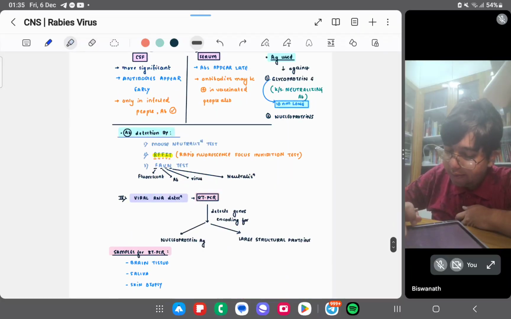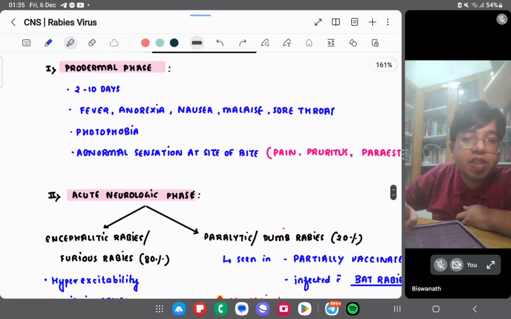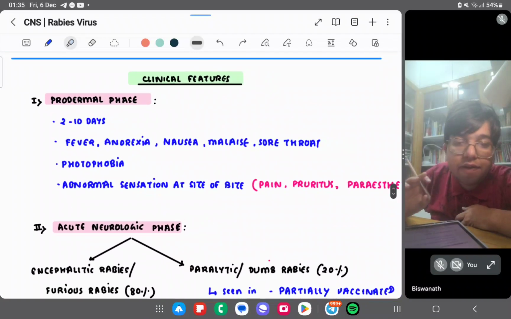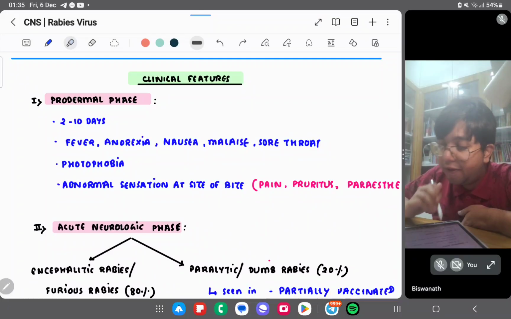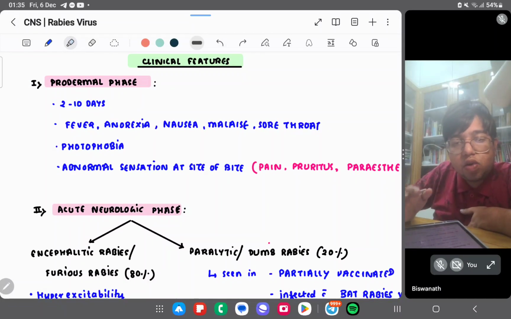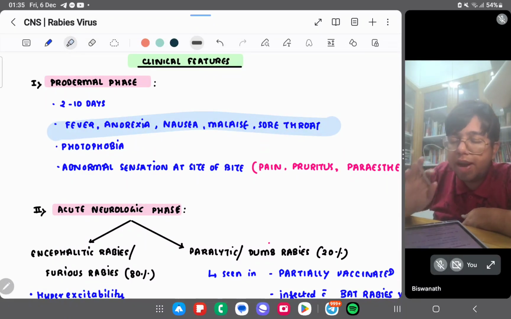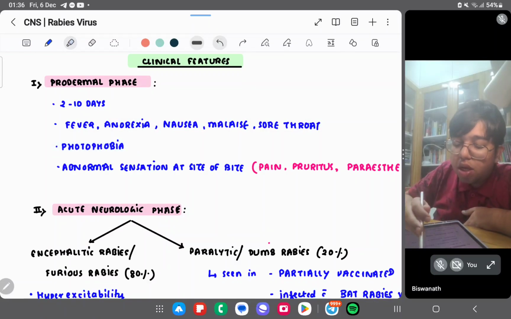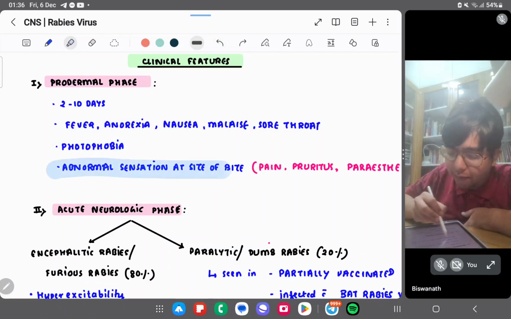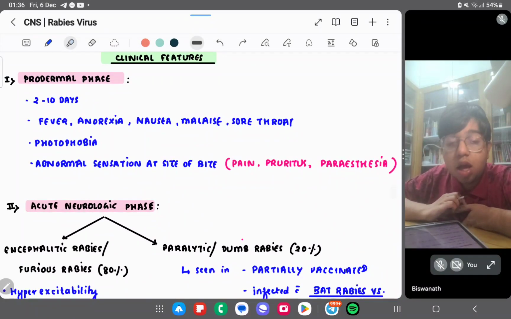Then we have some of the clinical features of rabies. Let's pay attention to them. First, a prodromal phase, which lasts from 2 to 10 days. Fever, anorexia, nausea, malaise, sore throat: just normal, non-specific features. One important one is photophobia and abnormal sensation at the site of bite, like pain and pruritus. This is the prodromal phase, a mild phase.